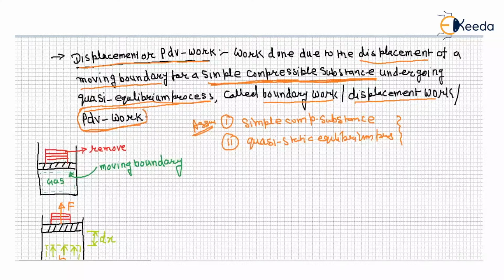This is the displacement of a system boundary, and within the system, which type of substance? Simple compressible substance. And which type of process is to be followed by the boundary? Quasi-static equilibrium process. If these two conditions are fulfilled, then the work transfer by the system to the surrounding, or from the surrounding to the system, is known as boundary work, displacement work, or PDV work.